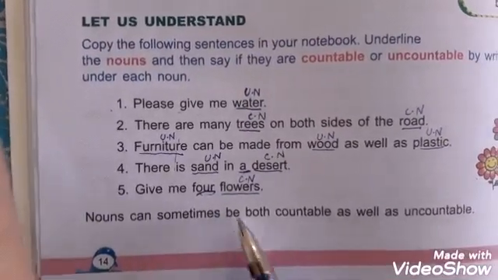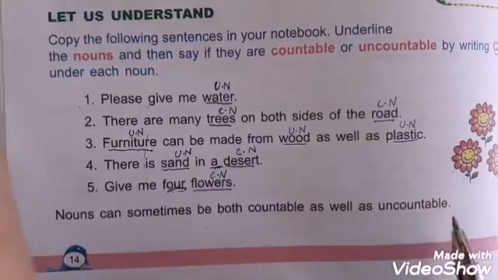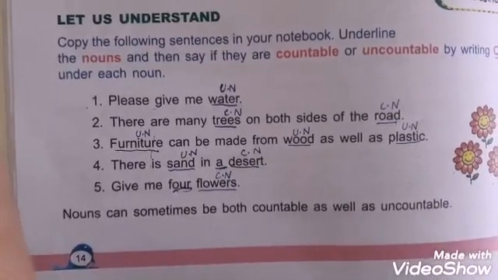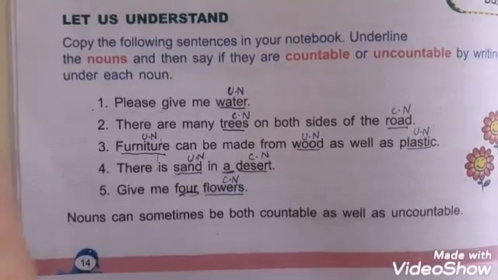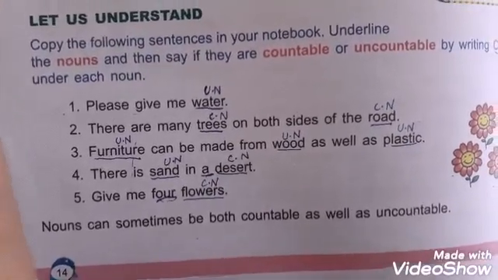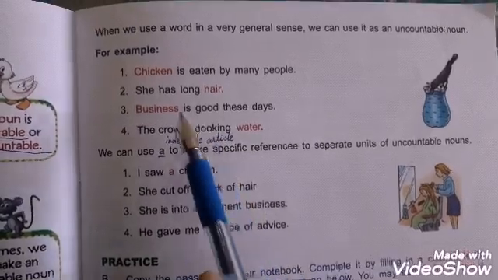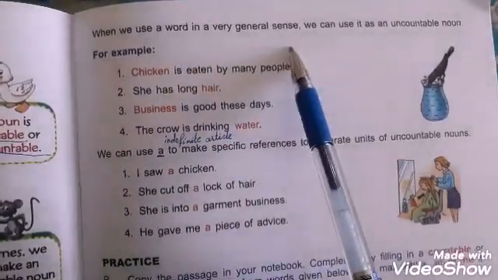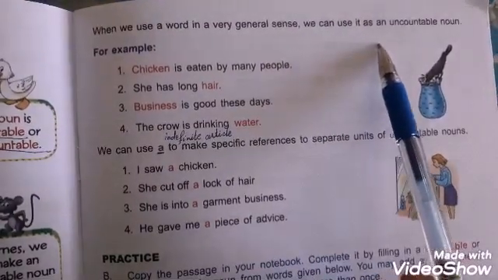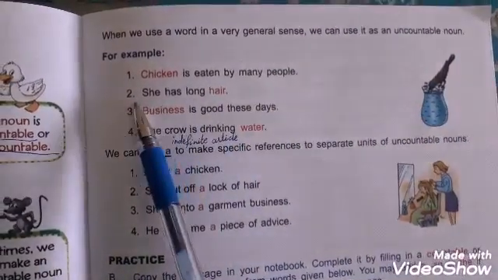Nouns can sometimes be both countable as well as uncountable. Some nouns are countable and uncountable at the same time. When we use a word in a very general sense, we can use it as an uncountable noun.